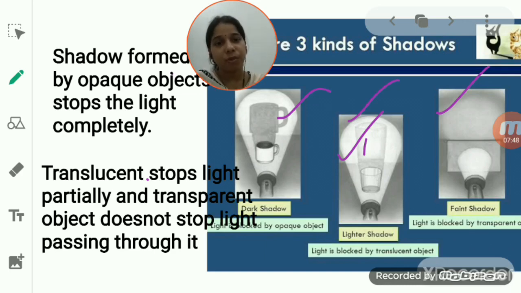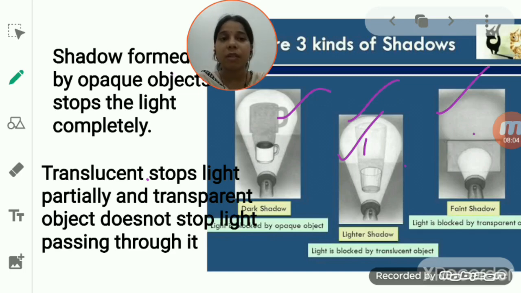Since it stops the light only partially, the shadow formed by the translucent object is not very dark, but a light shadow.